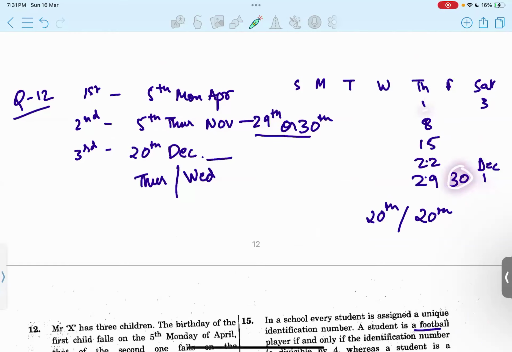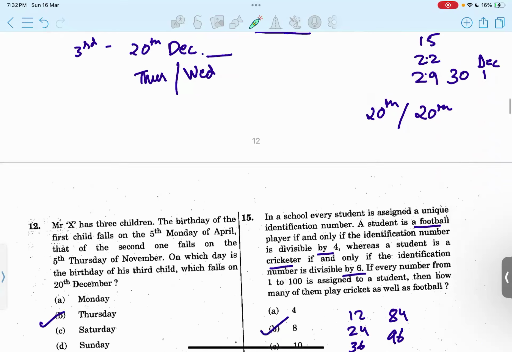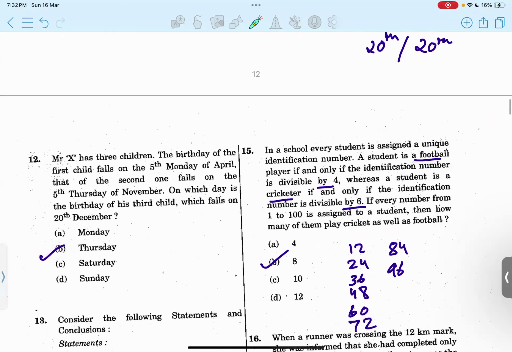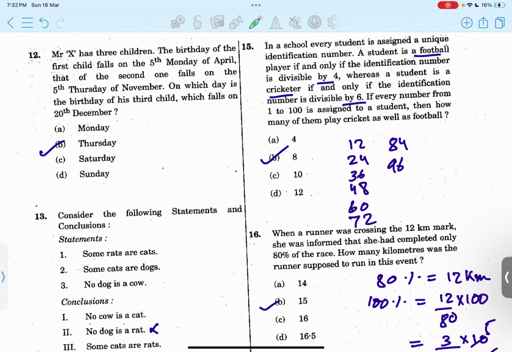Then we can just calculate in mind that from 1st of December to 20th, it would be on Thursday itself. If we start with, let's say, Wednesday as 1st November, then 30th would be on Thursday, and then 20th December would fall on Wednesday. Since Wednesday is not an option, we are left with only one. That would be Thursday. Option B.